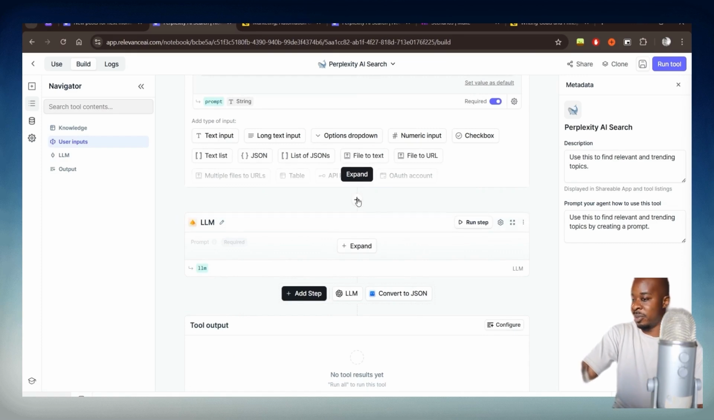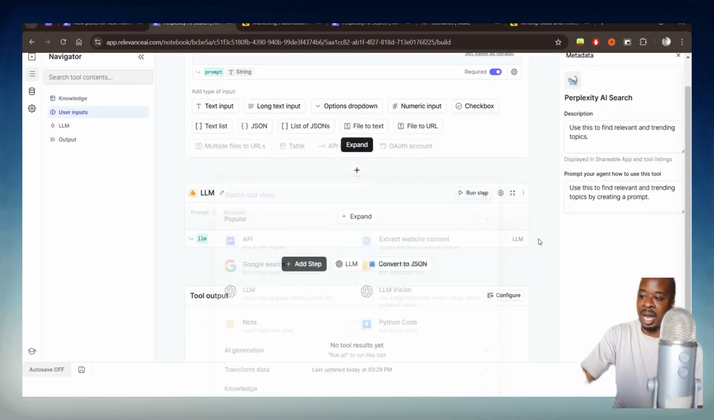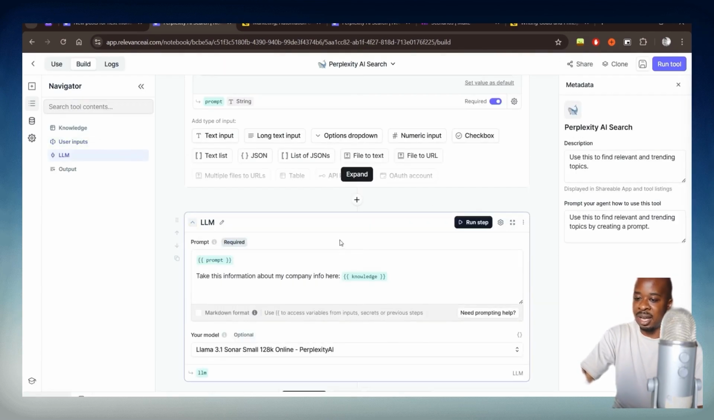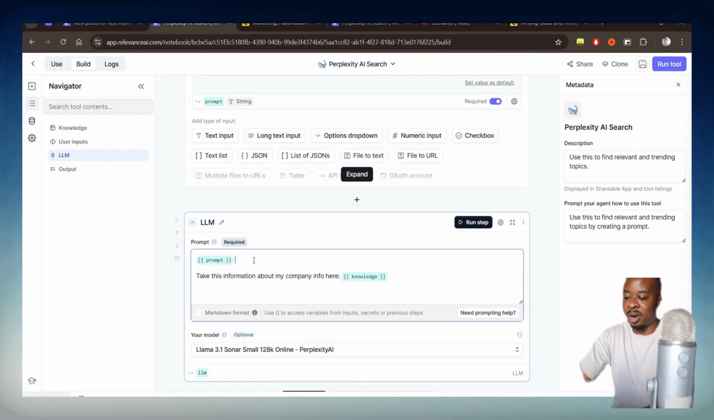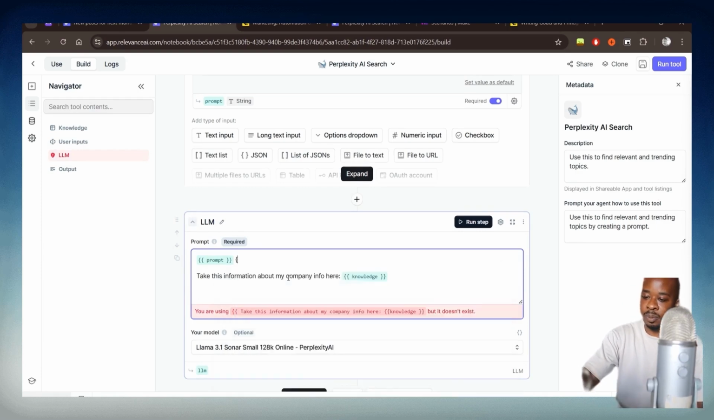At the bottom, you then need to add an LLM step. You could do that just by clicking on this plus and selecting LLM. And then in this case, the LLM I have selected is Perplexity AI. So we have the prompt variable, which I've added just here. And you could do that just by pressing the two curly brackets and then clicking on prompt.